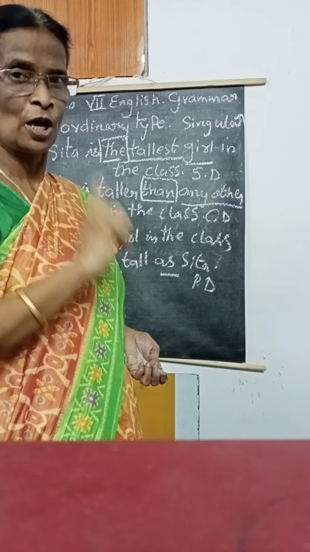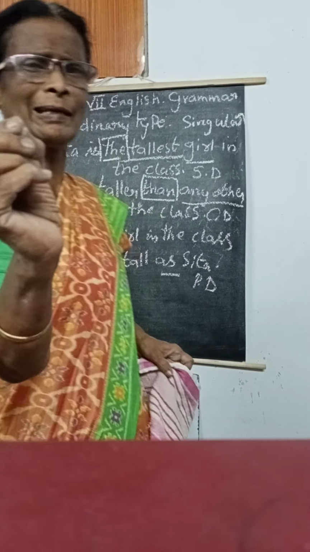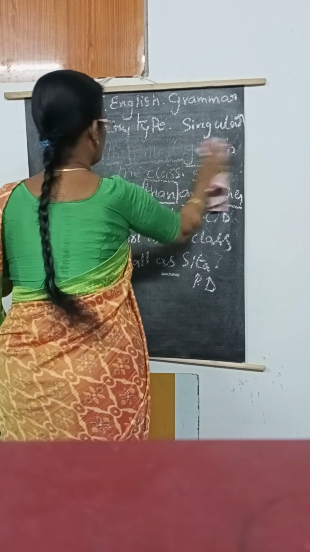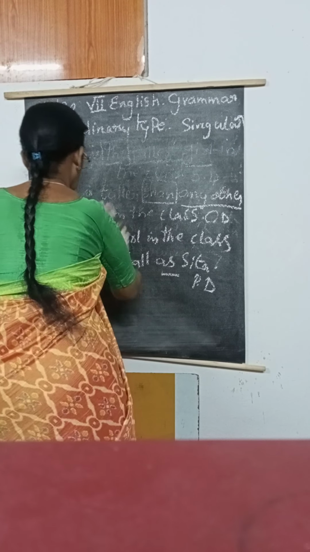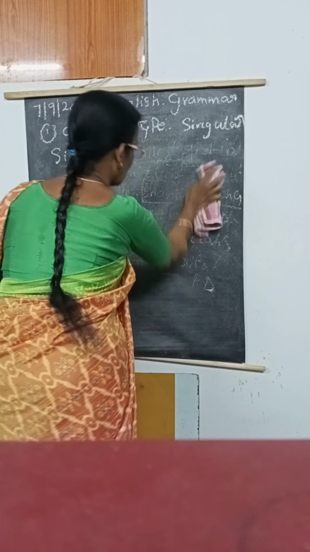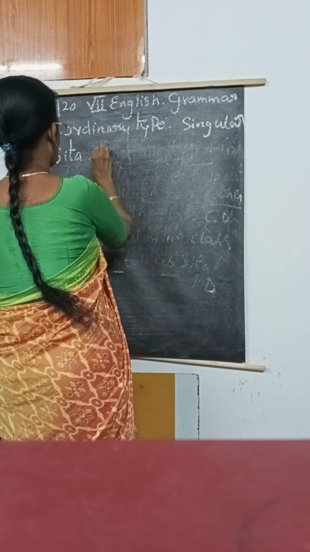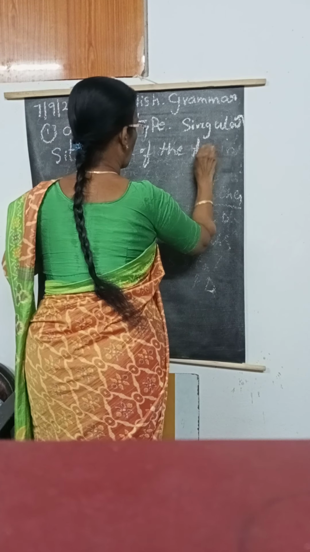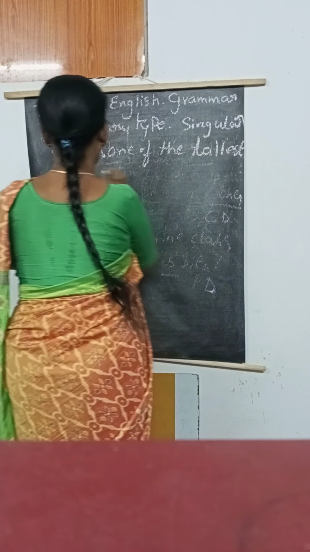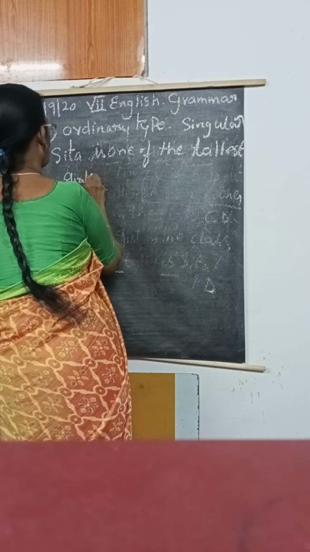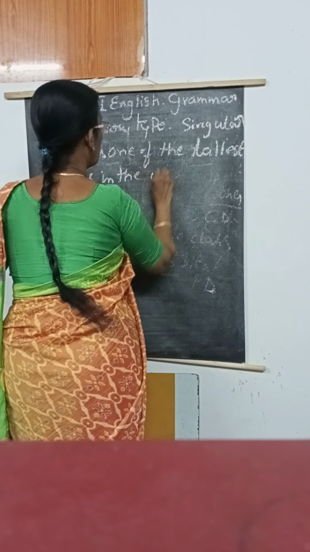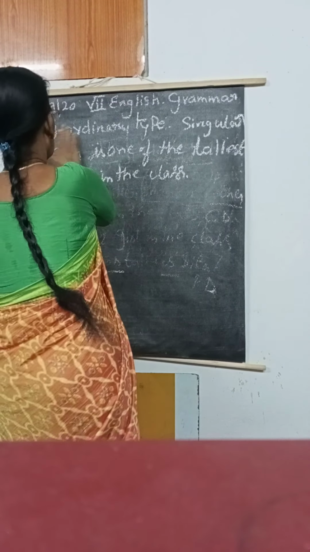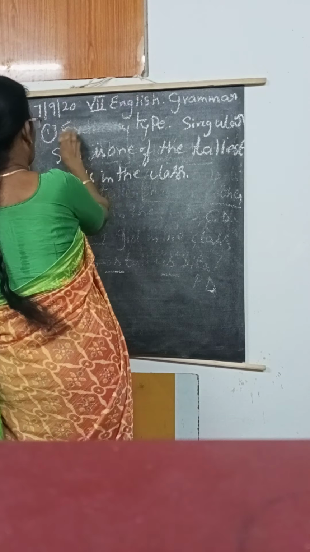Okay, ma'am? Have you understood? Now the second one, I am going to teach a little difference. Easily you can identify. So the second one: Sita is one of the tallest girls in the class. Tallest girls in the class. Is there any difference? Yes, because here in the special type,